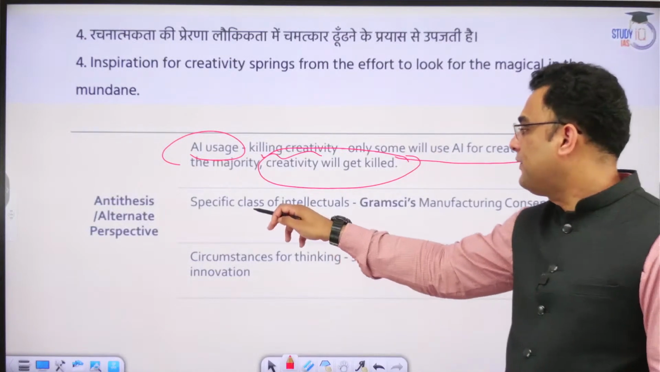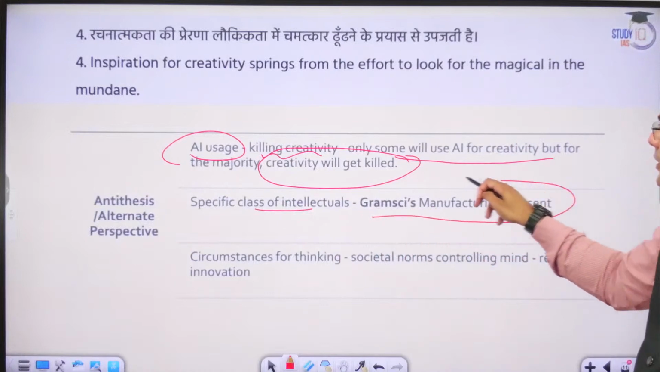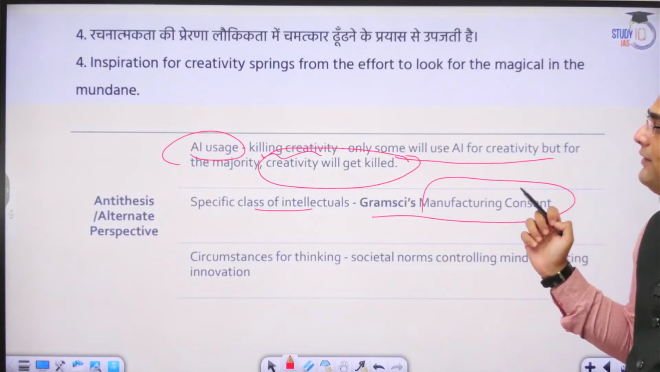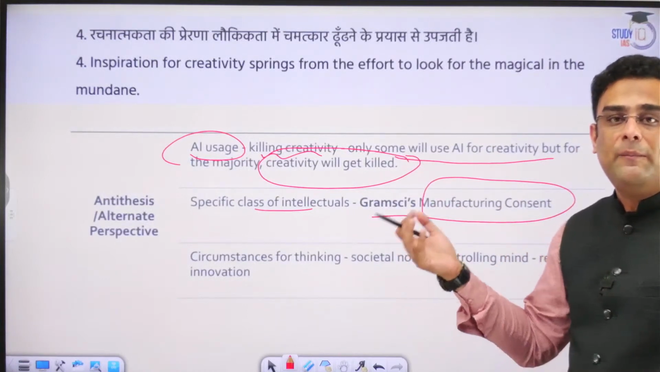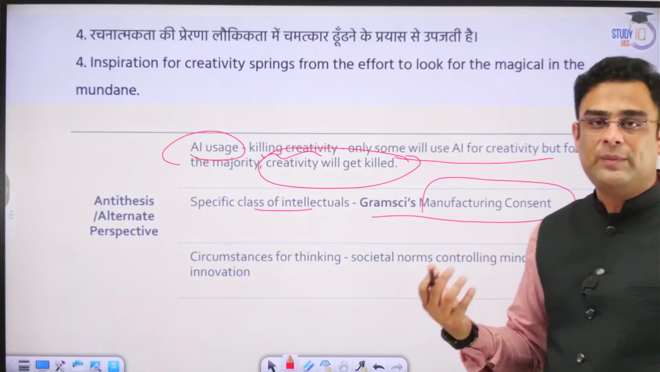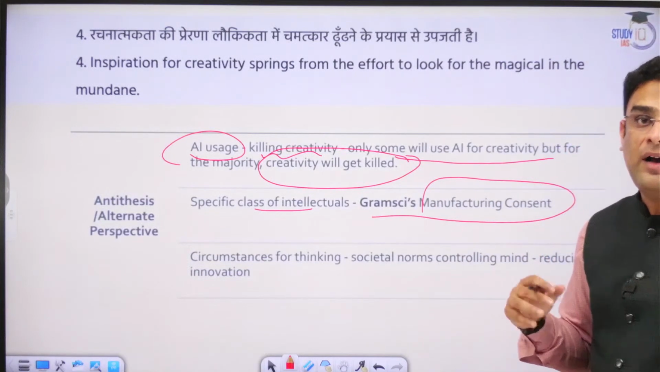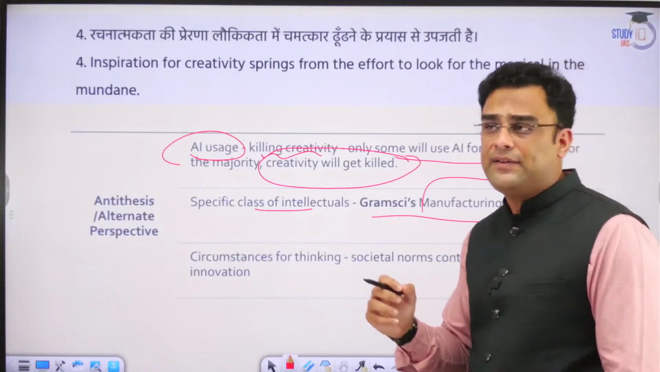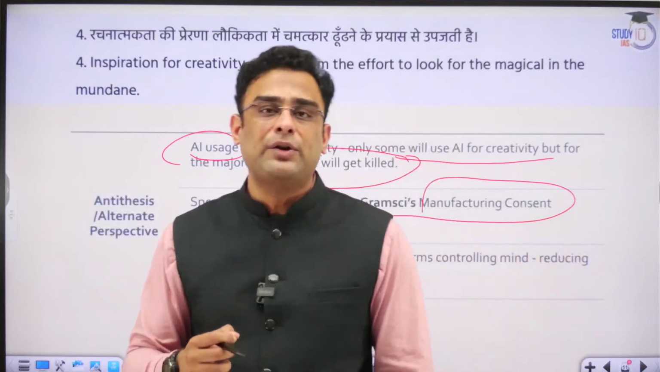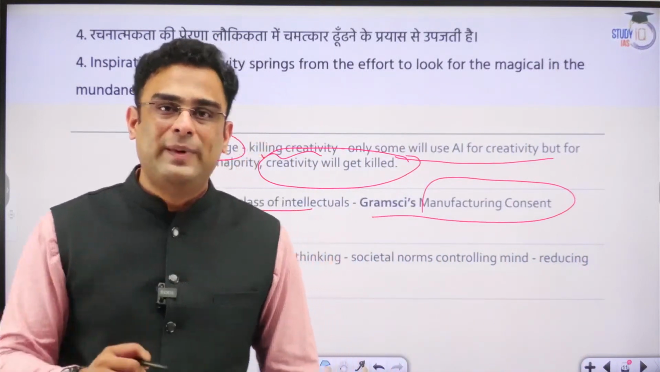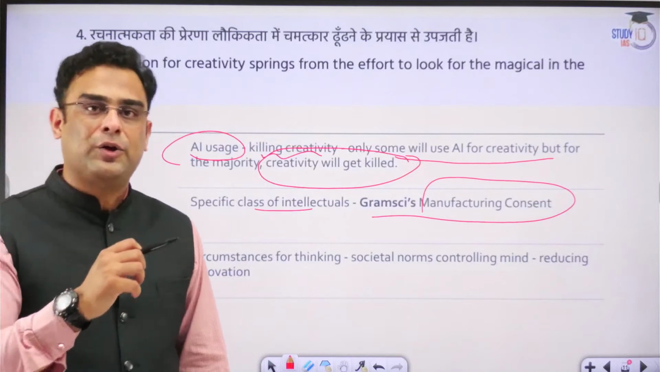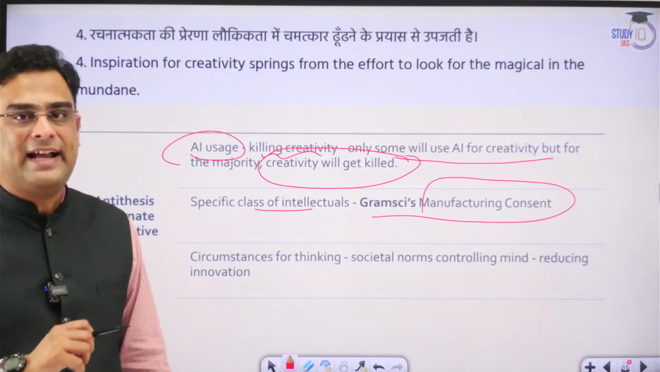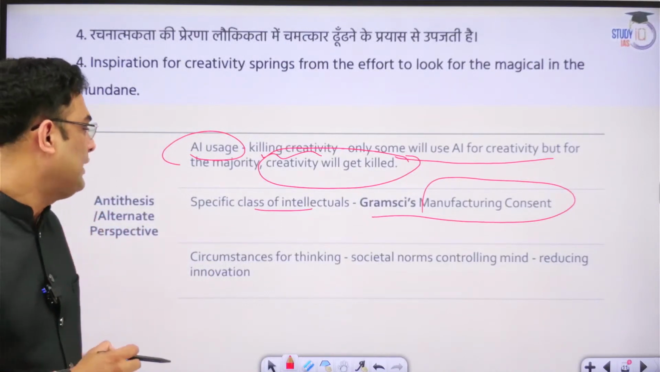Specific class of intellectuals, Gramsci's manufacturing consent. It should be Noam Chomsky actually, manufacturing consent. Very often what happens is when such alternative types of products or systems are developed, a consent is manufactured about them. That is what Noam Chomsky says: that using technology, using the bombardment of propaganda, people are convinced about a particular idea or concept without realizing that they are being led in that particular direction. So that should not happen.